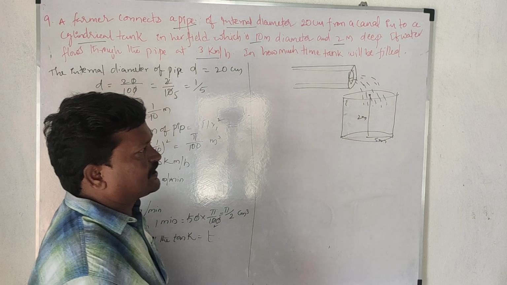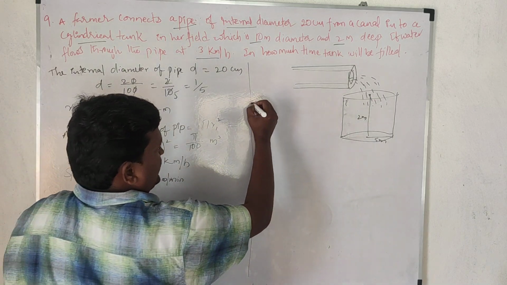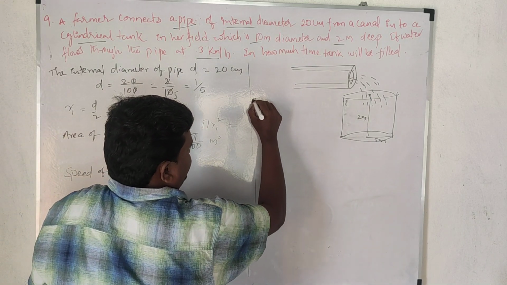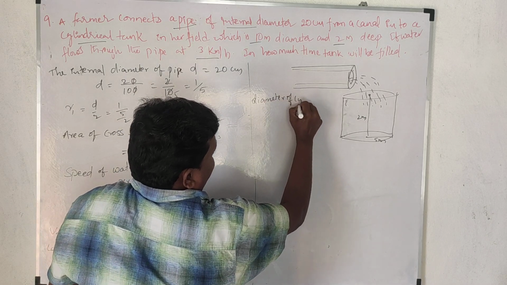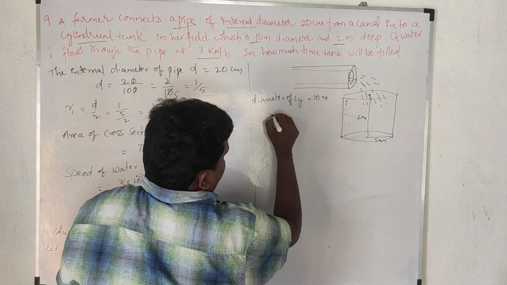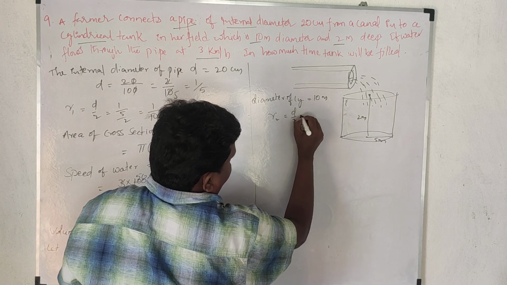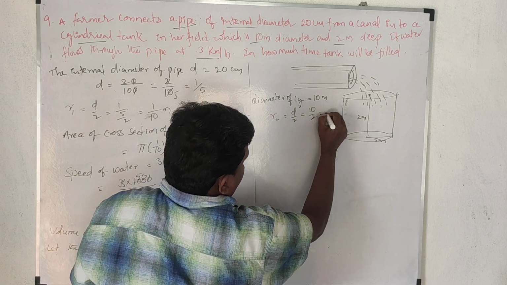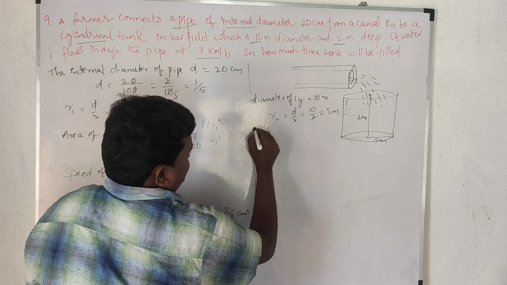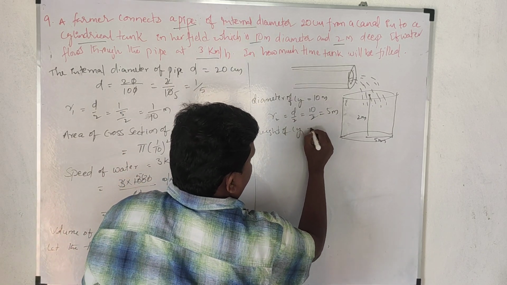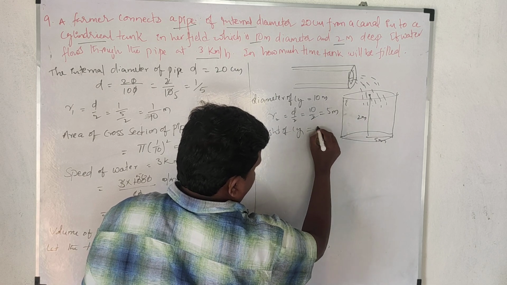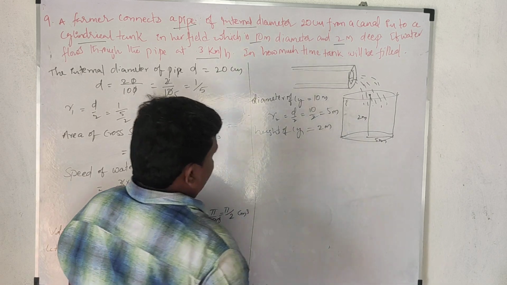So we need to find the volume of the cylinder also. Diameter of the cylinder is equal to 10 meters, then R2 is d by 2, 10 by 2, that is 5 meters, and the height of the cylindrical tank is given as 2 meters.